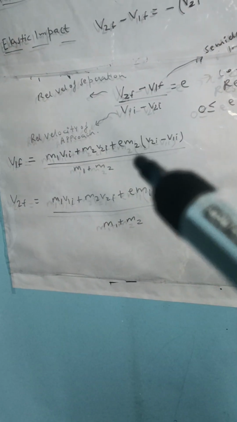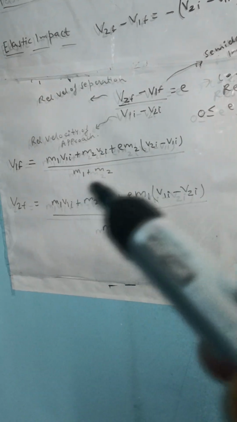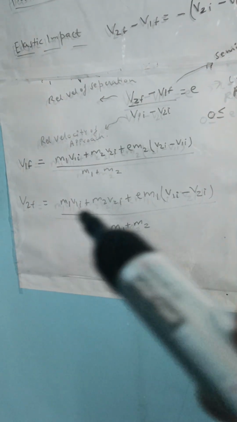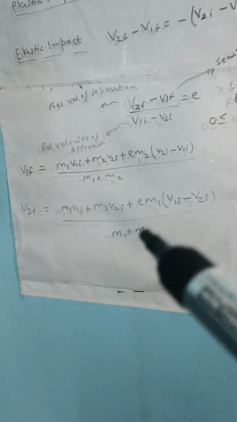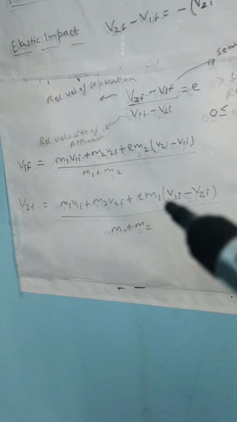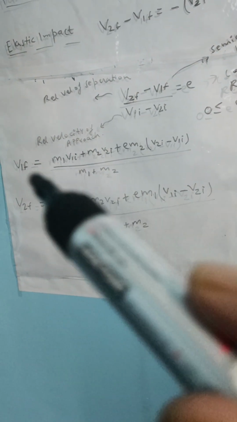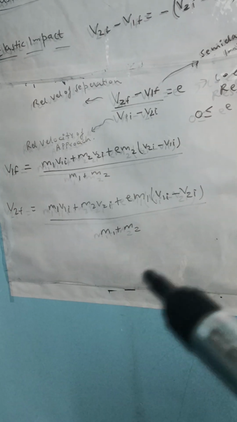You can remember like this: v2 initial minus v1 initial, and m1 plus m2. In v2 final the two terms will be the same, and this is E into m1, because here is v2, here will be m1, and it is 1 initial minus 2 initial. Here will be 2 initial minus 1 initial upon the same m1 plus m2.